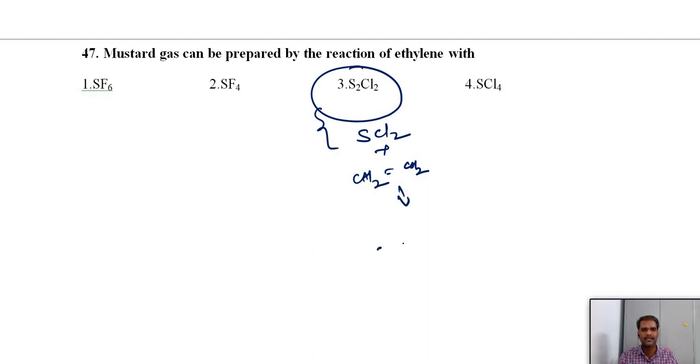What is mustard gas? This is the poisonous war gas. Actually, it is not a gas, it is a volatile liquid, but the name is mustard gas. So poisonous, also important.